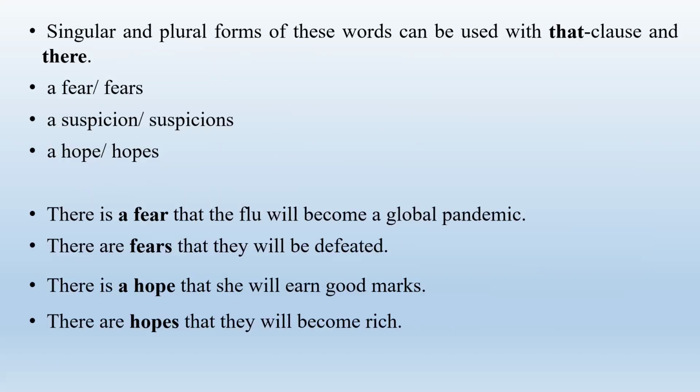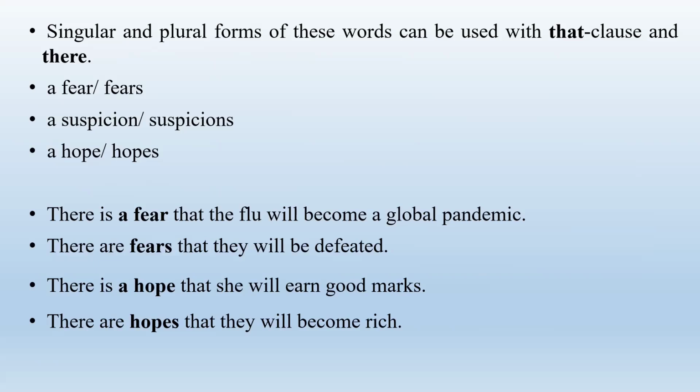In a previous slide, I told you uncountable nouns are singular and there are no plural forms. But there are some uncountable nouns with both singular and plural forms. But there's a rule: we can use singular and plural forms of particular words with that clause and there. Look at the examples. We can say a fear or fears, a suspicion, suspicions, a hope or hopes.